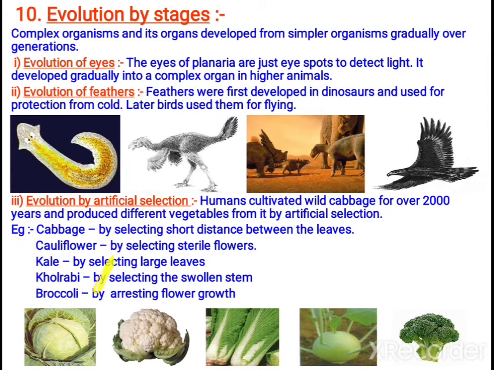There is the cabbage, the original one, by selecting the short distance between the leaves. Cauliflower is by selecting sterile flowers. Kale is by selecting the large leaves, so it is a leafy type. Then kohlrabi, which has a swollen stem. And broccoli is by arresting the flower growth. Like that, human beings formed varieties of these vegetables. It is the method of artificial selection.